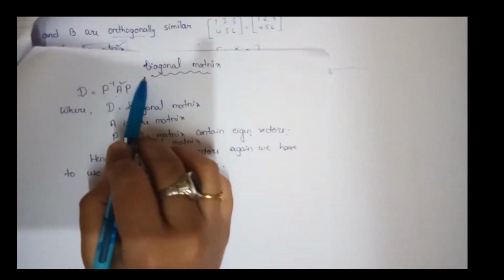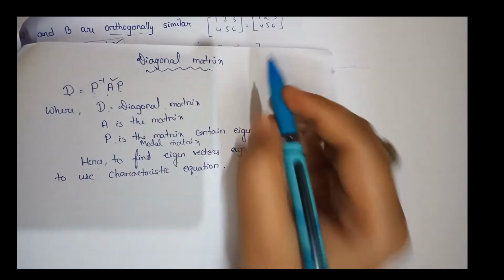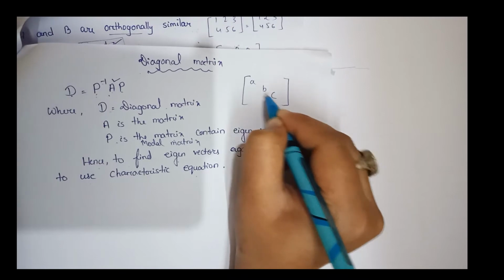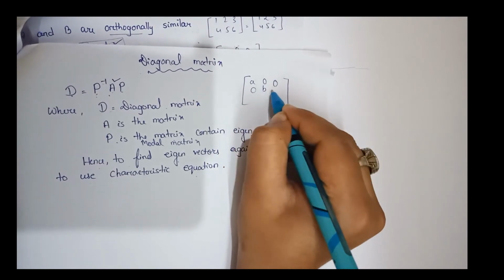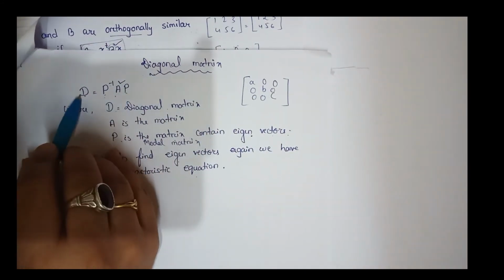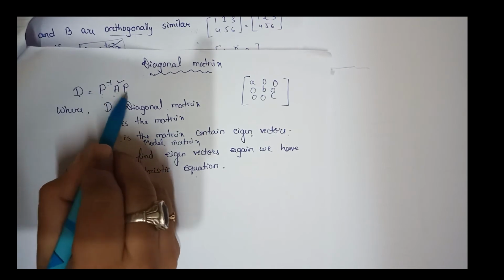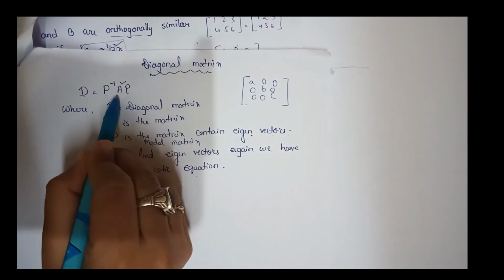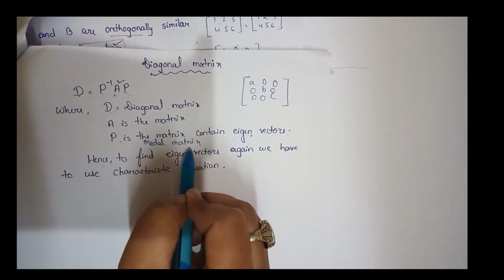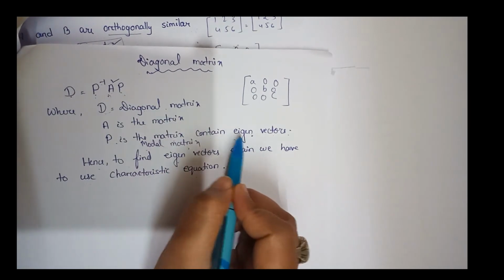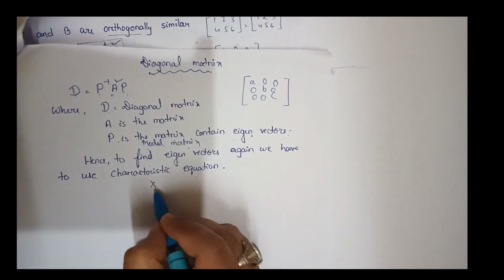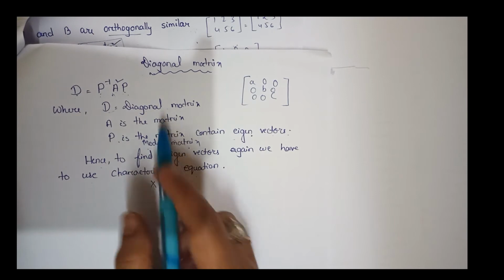Now another term: diagonal matrix. You know what a diagonal matrix is: the diagonal elements are non-zero and all other elements are 0. So how do we find the diagonal matrix? D equals P inverse A P, where D is the diagonal matrix, A is the given matrix, and P is the matrix that contains eigenvectors, or the modal matrix. This P contains eigenvectors, but the orthogonal matrix X contains the normalized eigenvectors, so there is a little difference.